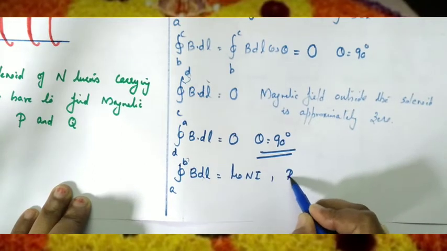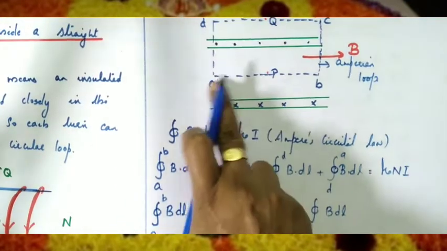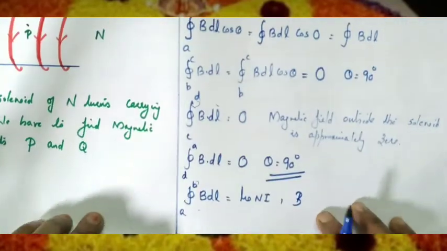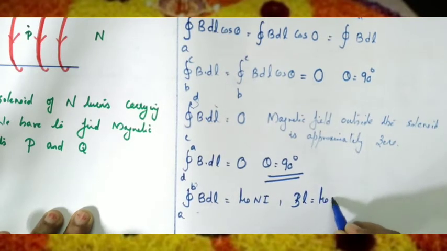So B into what is integral dl? Integral dl along the side AB is the length AB, equal to L. So we can write B L equal to mu 0 N i.